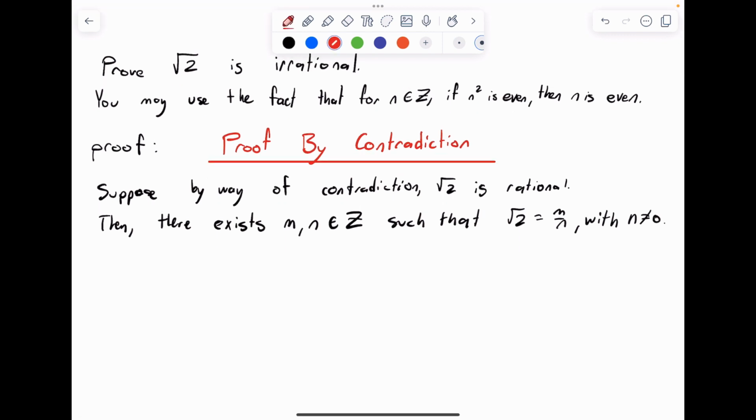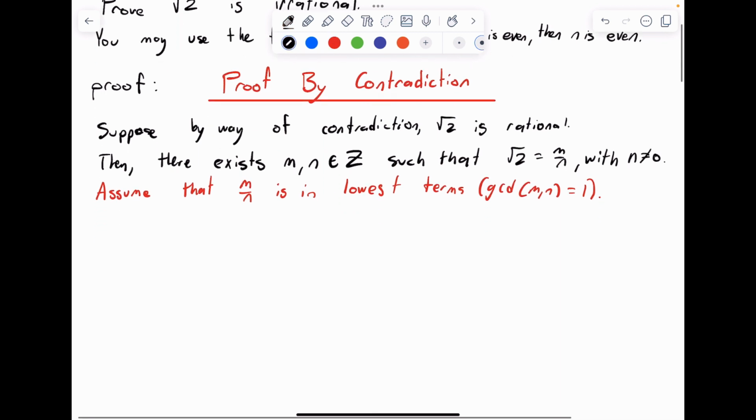Now here's the important part for this proof. We need to assume that m over n is in lowest terms, meaning that the GCD of m and n is equal to 1.